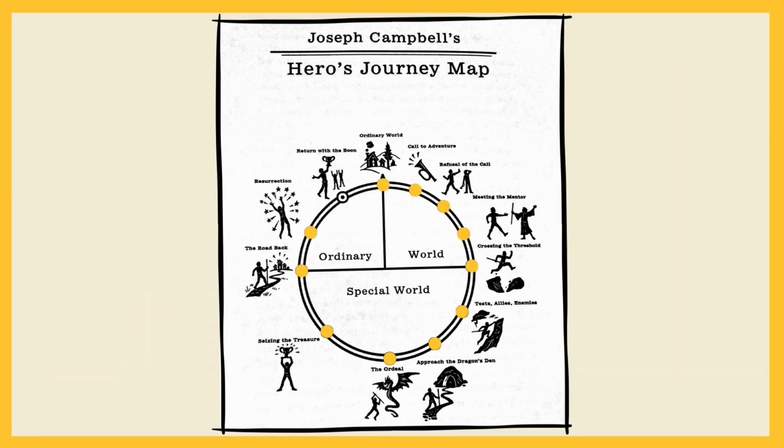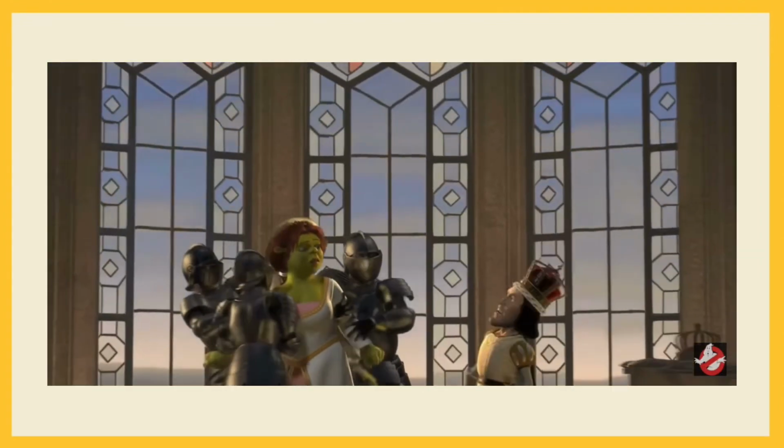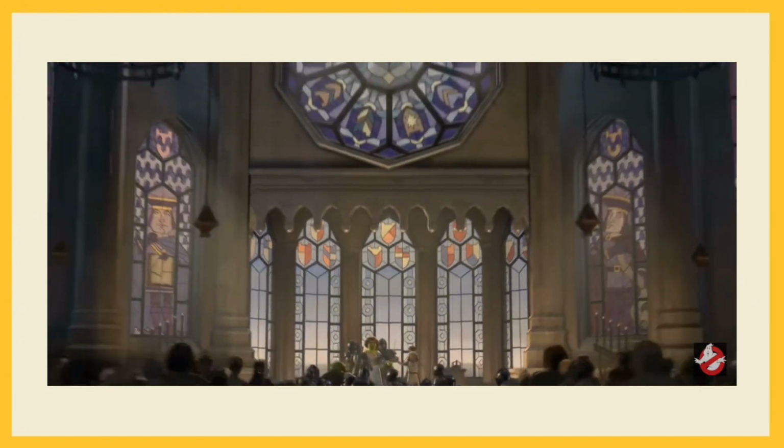The hero crosses the threshold. Returning to their ordinary world, they have transformed, seeing the familiar with new eyes, appreciating things they once took for granted. Shrek and Fiona defend their swamp from Farquaad's army.